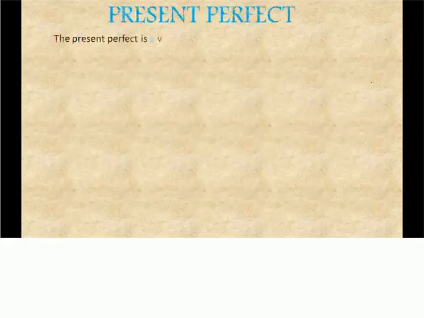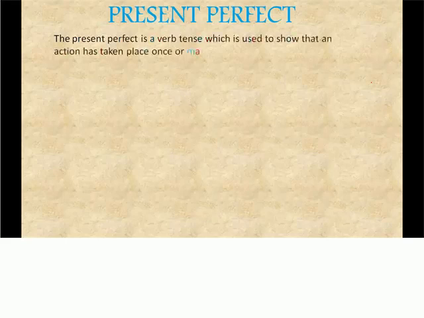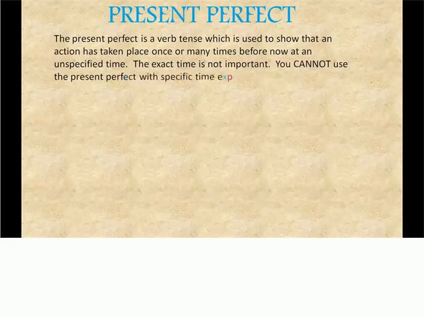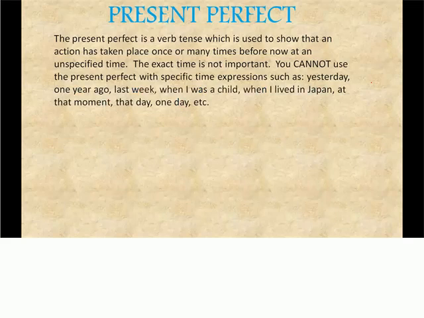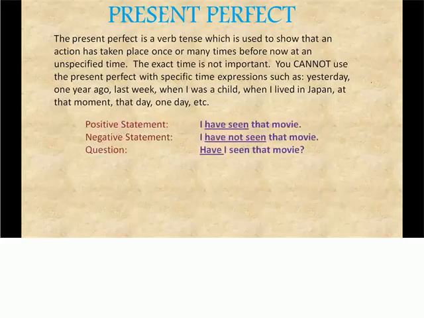Present perfect is a verb form which shows that an action has taken place once or many times before now. So we don't know when it has taken place, okay, but the effect or the result is still present at the moment. But you cannot use it with words such as yesterday, one year, last year, like that. So we will see exactly what it denotes. So the positive statement will be, I have seen a movie.